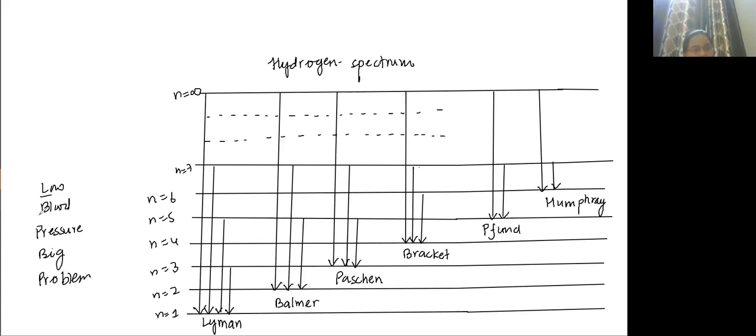Lyman, Balmer, Paschen, Brackett, Pfund. So this is the trick to learn this hydrogen spectrum. If this is done, can I move to the next slide?